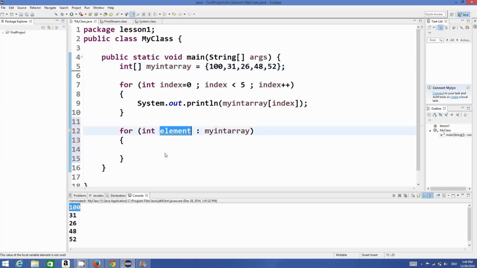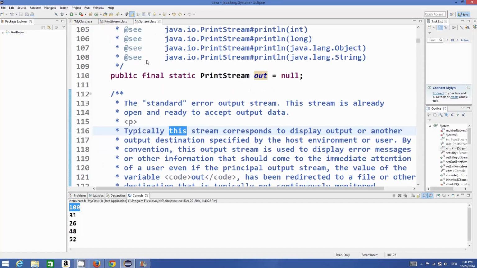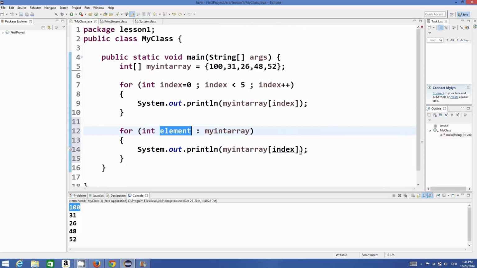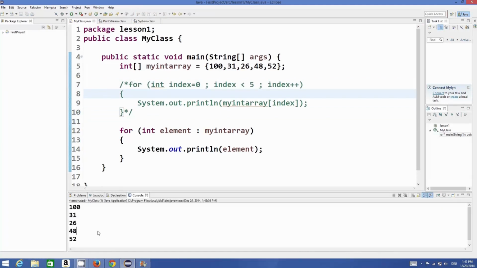So it will iterate over your array, and one by one it will transfer the value of the array into this element, and then you can access this element. For example, you can just print it here like this, and I will comment out the other code for now and let's see what happens. I'll run the program, and it prints the same values.